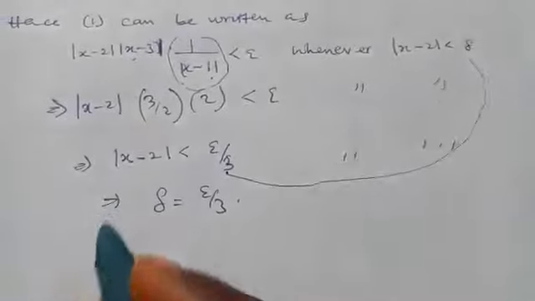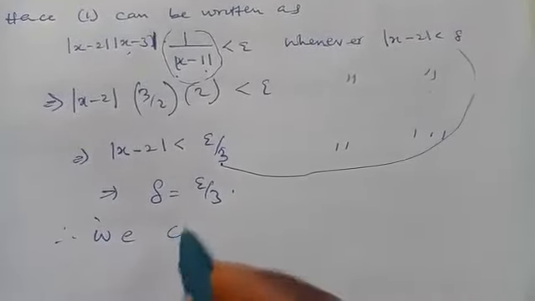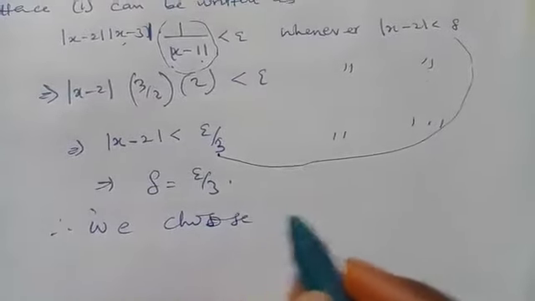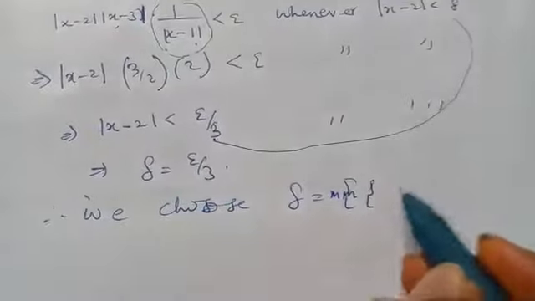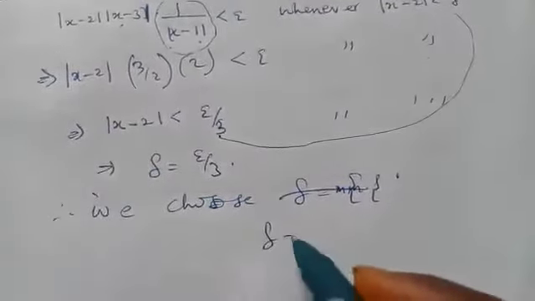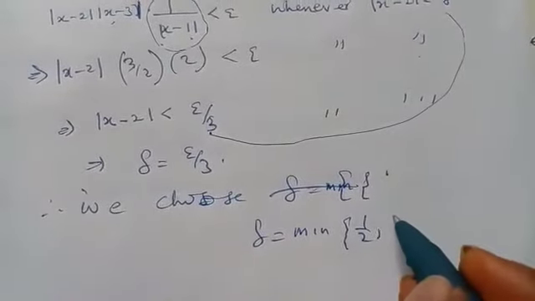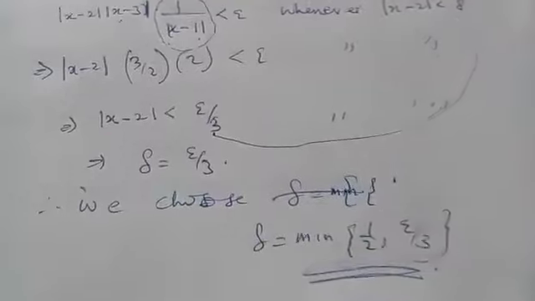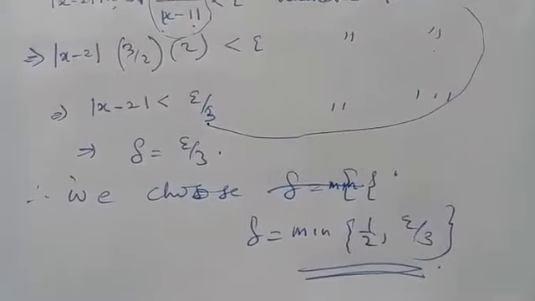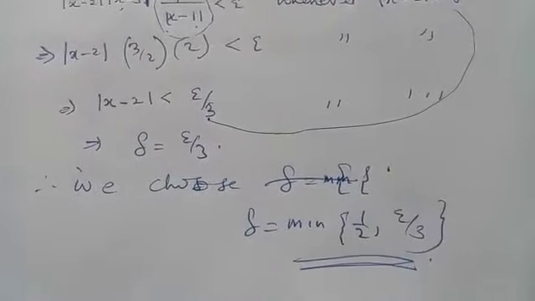So remember, we chose delta to be half before. Therefore, we choose delta to be equal to the minimum of half, epsilon over 3. So let's consider another question leading to this type of division in limit.